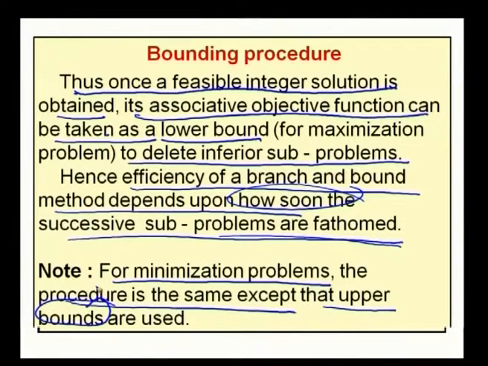So, in the maximization problem, its associated objective function value will be taken as a lower bound to delete the inferior subproblem. For a minimization problem, the upper bound will be considered as the associated objective function to delete the inferior subproblem. Now, let me explain this concept of branch and bound method with an example.